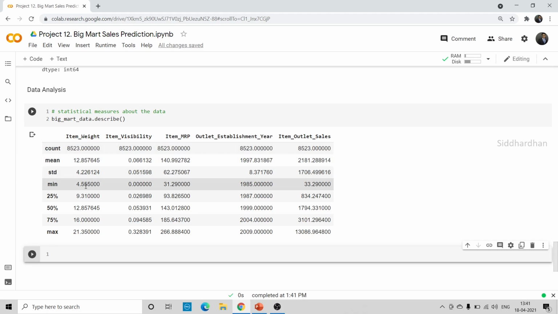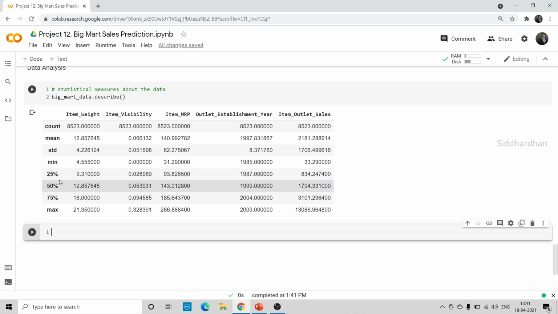And then we have the minimum value. So what is the minimum item weight value, what is the minimum visibility value, and such things. And then we have the 25th percentile, 50th percentile, 75th percentile, and the maximum value. Percentiles are not percentages. If it is the 25th percentile, that means 25 percent of values are less than 9.31. The 50th percentile is 12.85, so 50 percent of the values are less than 12.85. That is what is meant by percentile.